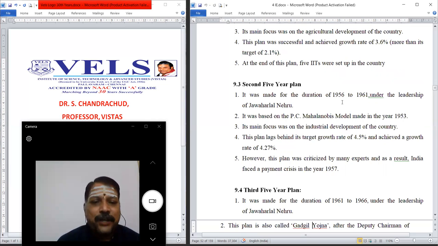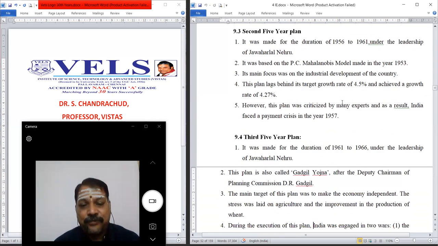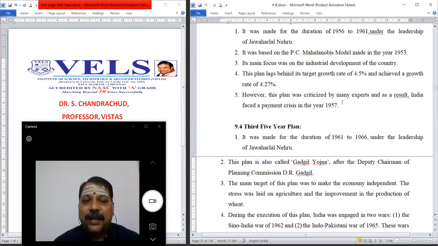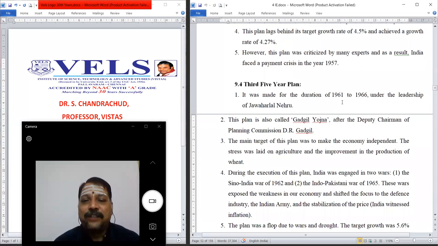This plan lagged behind its target growth of 4.5% and achieved growth of 4.27%. To some extent, it is successful. However, this plan was criticized by many experts. As a result, India faced a payment crisis in the year 1957. So the first five-year plan was for agriculture development, the second five-year plan for industrial development, and then the Government of India